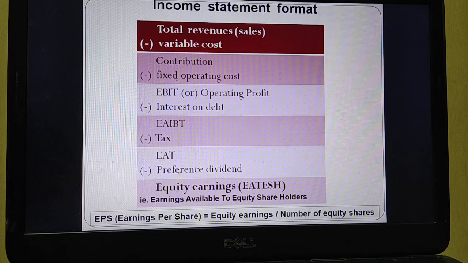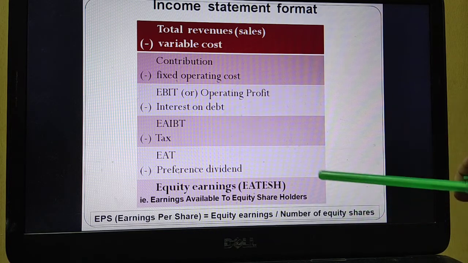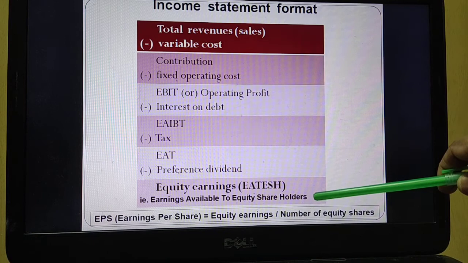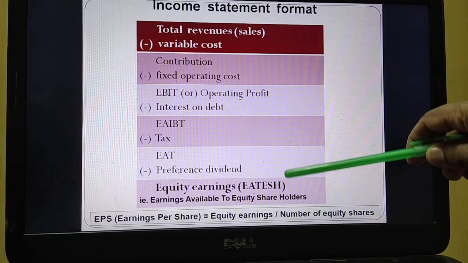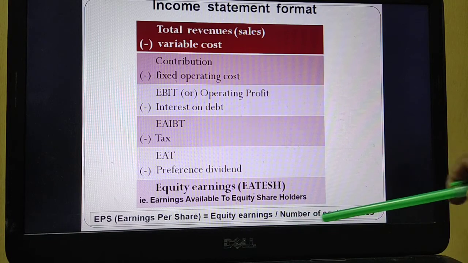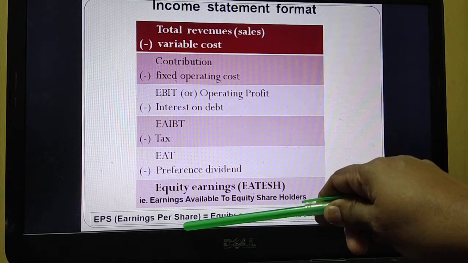Again, you should know this equity earnings not necessarily has to be paid by the company to the shareholders. It is not a compulsory payment. The entire amount can be paid, or a part can be paid and a part retained, or the full amount can be retained. Everything depends on the company's or board of directors' discretion. But the total amount is called equity earnings, otherwise called earnings available to equity shareholders. This equity earnings divided by the number of equity shares will get you earnings per share.